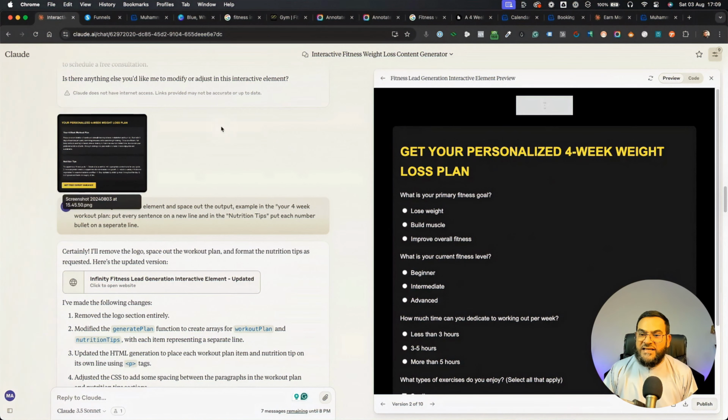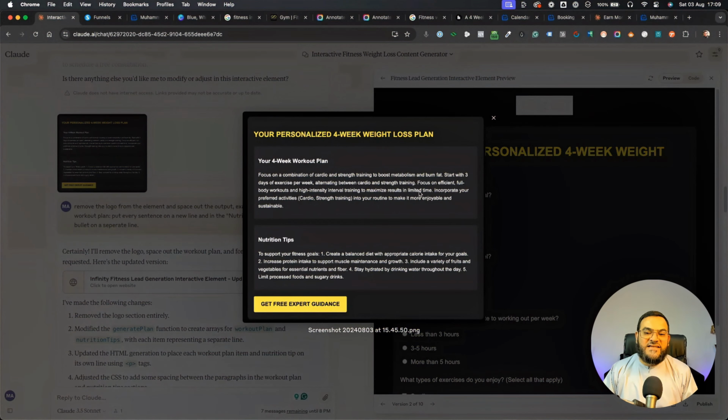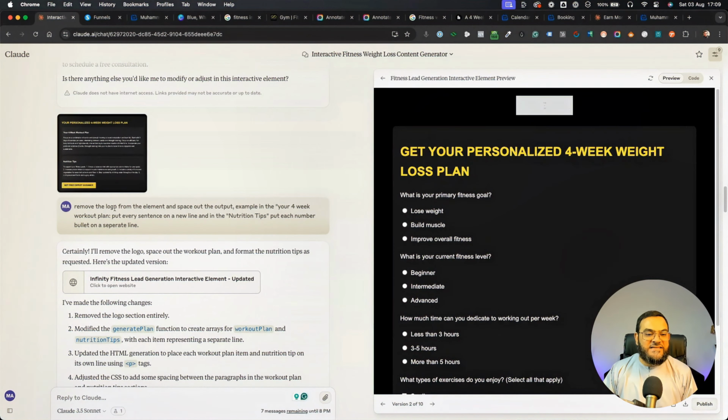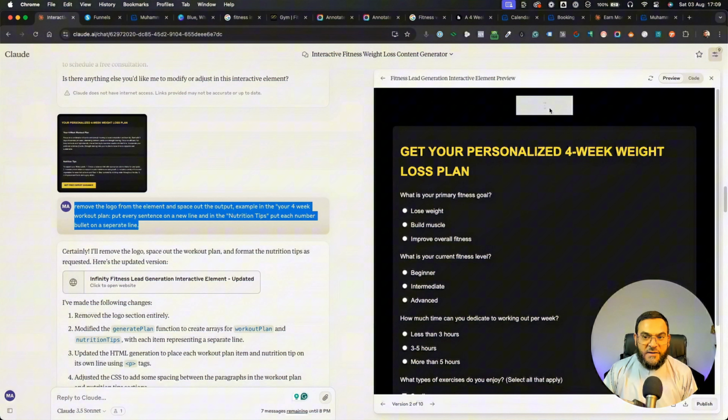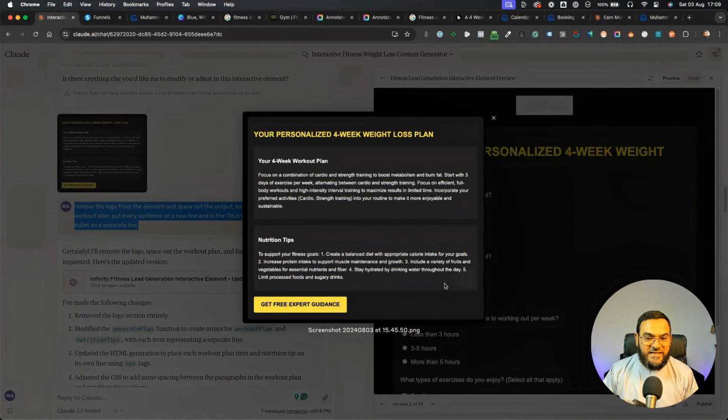But then I had some things that I wanted to change. So as you will see, what I did here was I just took a screenshot of what I wanted changed. And then I said, remove the logo. That is this part. I didn't want that to be there. Remove the logo from the element and space out the output. Example, in the your 4-week workout plan, put every sentence on a new line, and in the nutrition tips, put each number bullet on a separate line. Because as you can see here, the number bullets didn't space out properly. So I just wanted it to correct the spacing.